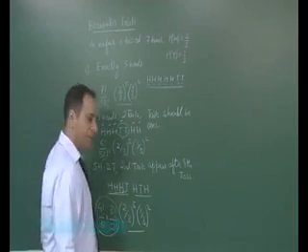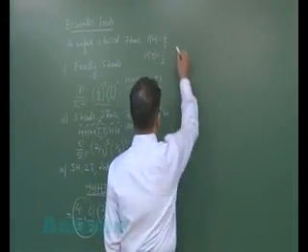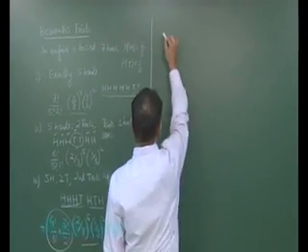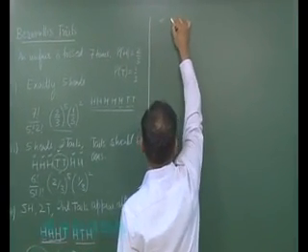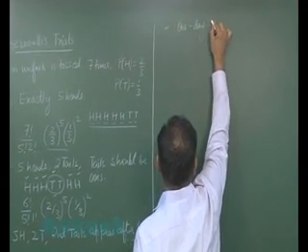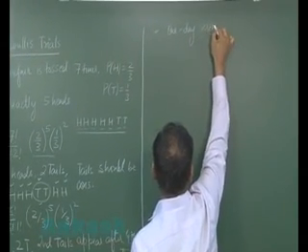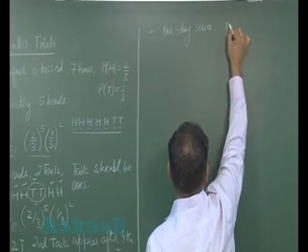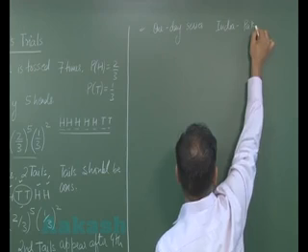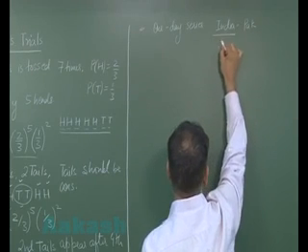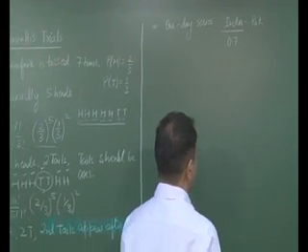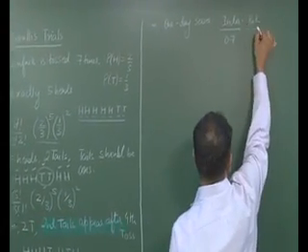Let us see more problems on this. It is given here that in a one day series between India and Pakistan, the probability of India winning each match is 0.7 and that of Pakistan is 0.3.